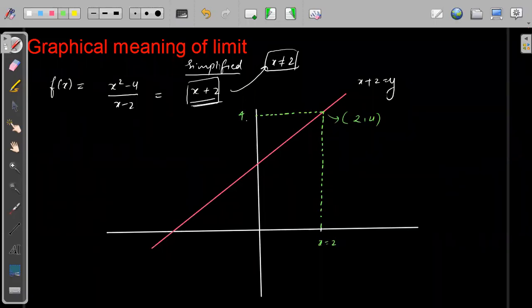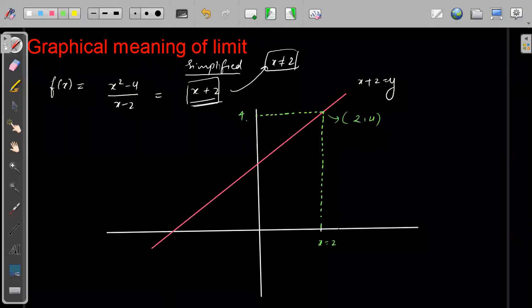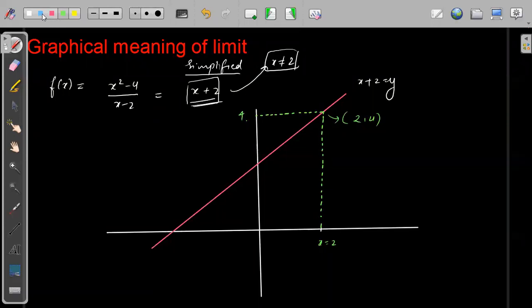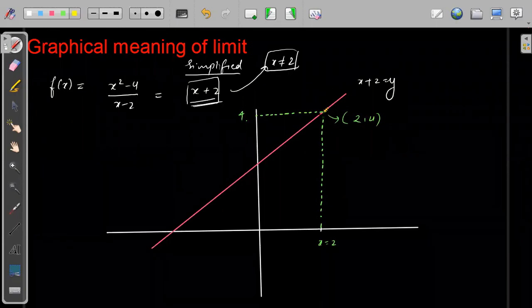Now, suppose I'm talking about approaching 2, not x equal to 2. What does that mean? We are saying x will never be able to take the value 2, but in the neighborhood of 2, it will take these values.